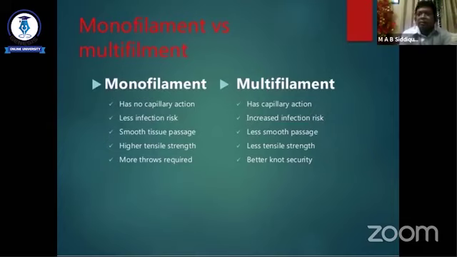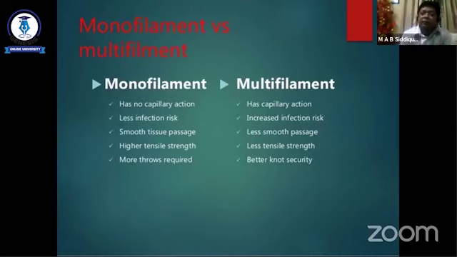There is no capillary action in the monofilament, but there is capillary action in the multifilament suture material. And the monofilament has less infection risk, but multifilament increases infection risk, as there are multiple threads and the bacteria can lodge within the multifilament and increase the infection rate.